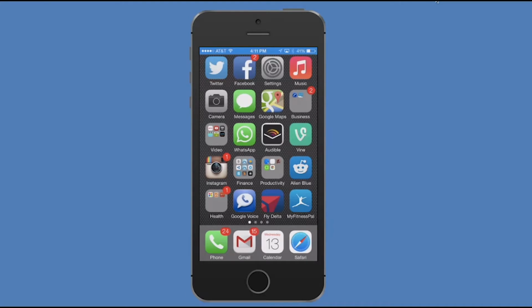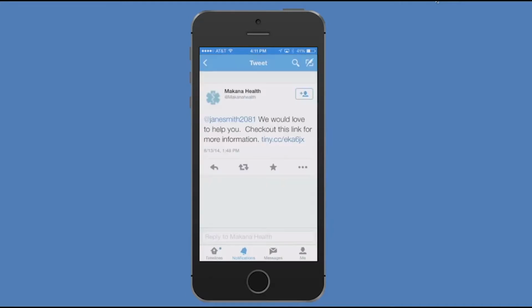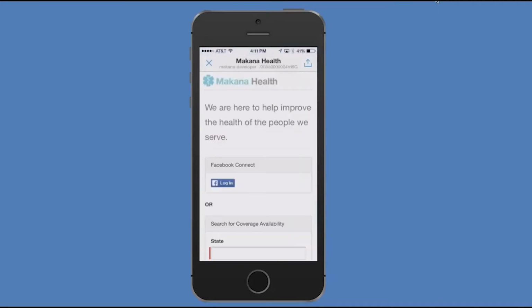Let's take a look at this from Jane's perspective. Here we see Jane's mobile phone, and then a notification from Twitter, sent from Makana Health, asking how they can help. From the tweet, Jane can click on the form to get personalized information. Before Makana can provide information if they can service Jane Smith, they need to know if she lives in an area in which they provide coverage.